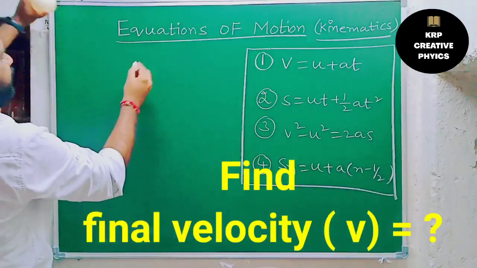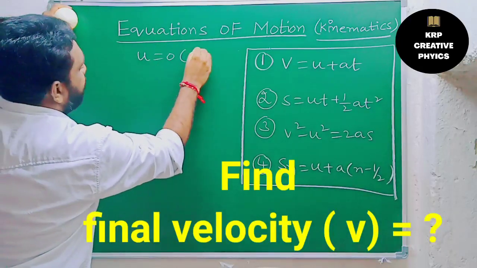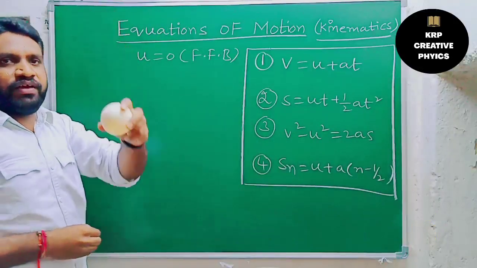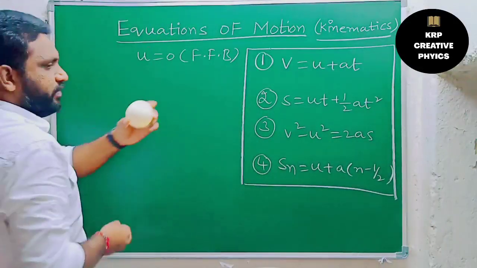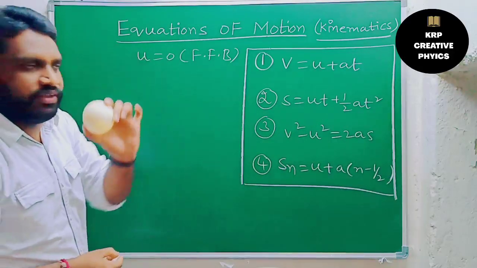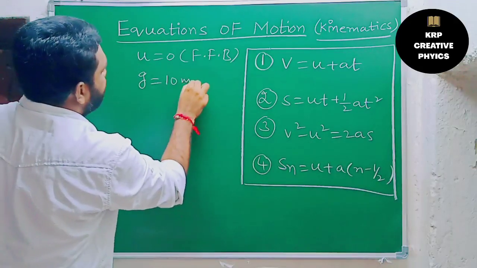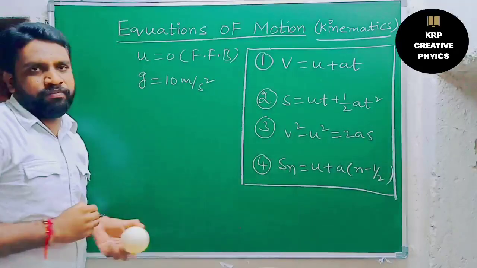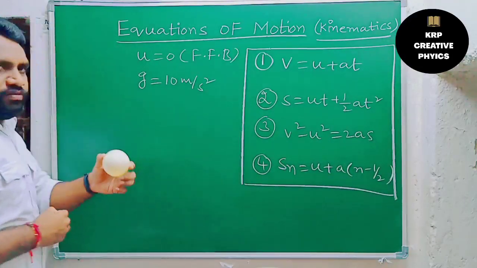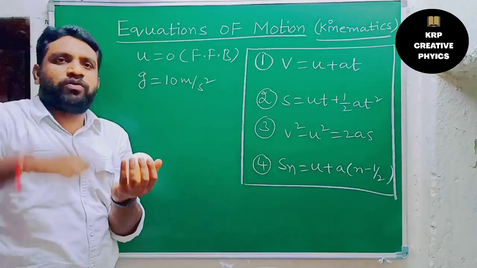First I am going to write the values. Initial velocity u equals 0, because it is a freely falling object, as I just explained. Next, why is it falling down? Due to acceleration due to gravity of the earth, g equals roughly 10 meter per second square. Actually it is 9.8, but for calculation purposes we can write 10 meter per second square. And next, what is the time taken by the ball to reach the bottom? As I told, 1 second.